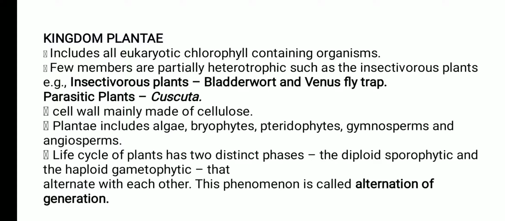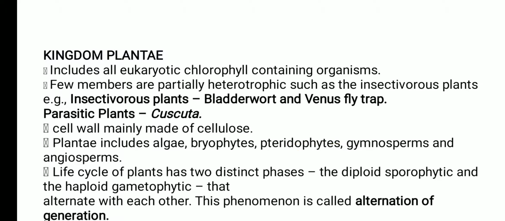Or what about the parasitic plants? The Cuscuta. Cell wall is mainly made up of cellulose. What is the classification of the Plantae? It includes the algae, bryophytes, pteridophytes, gymnosperms, and angiosperms. That's why the angiosperms are the most important, and they are the very advanced type of the plant kingdom.